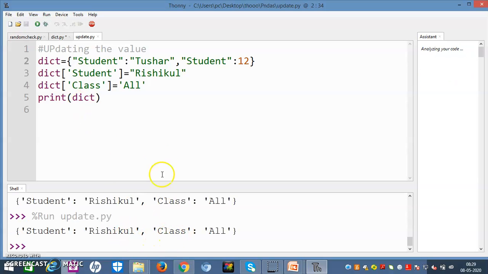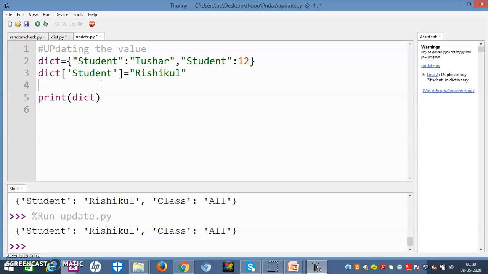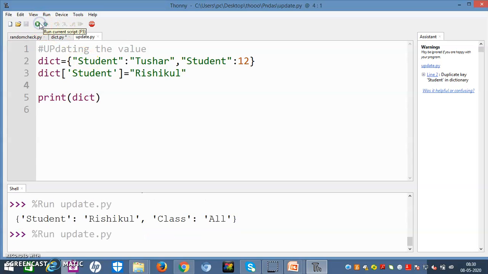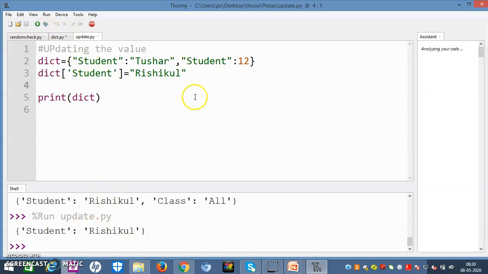Now let us see what answer we get. Look, student Rishikul, it will not take the second one. It will just take the first occurrence of the key. Keys are not duplicated.